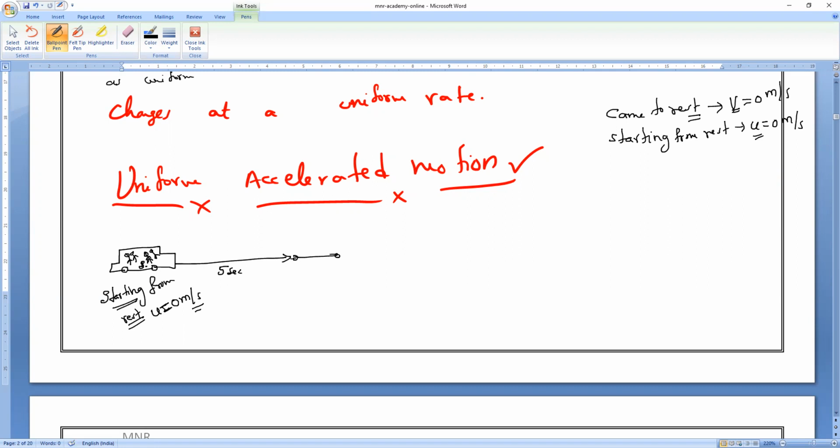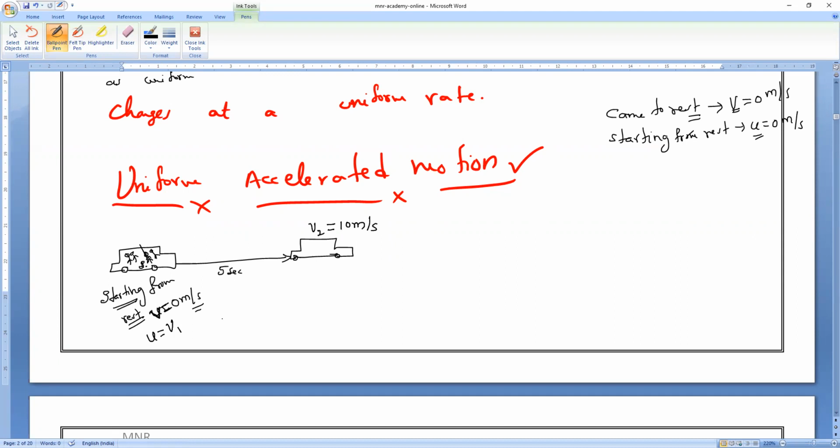After 5 seconds, Mr. Sanjay brought the car to a velocity of, let me take it as V2. The initial velocity is V1, which is 0. So V2 is equal to 10 meter per second. What is the velocity after 5 seconds?